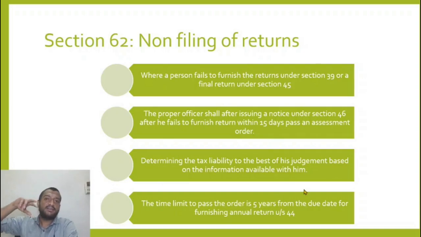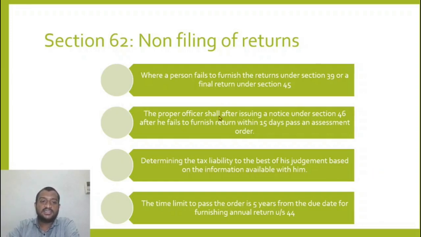After 5 years from the expiry of February 2020, so there's a lot of time now, he cannot give me a notice saying that you have not filed the returns, I will determine your tax to the best of my judgment. He cannot say that because it is time barred. His time is over. He can only do this within a certain period of time.